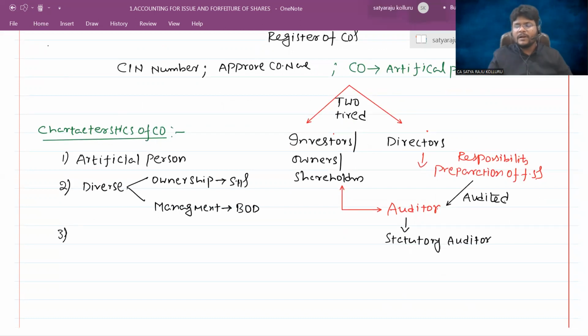Sir, one more important characteristic of the company is limited liability. Why is the company form of organization popular, even though sole proprietorship, partnership firms and other types of business organizations exist? The large scale of operations occur only through the company form of organizations. The main reason is this characteristic, this feature, limited liability. What is the meaning of limited liability, sir?